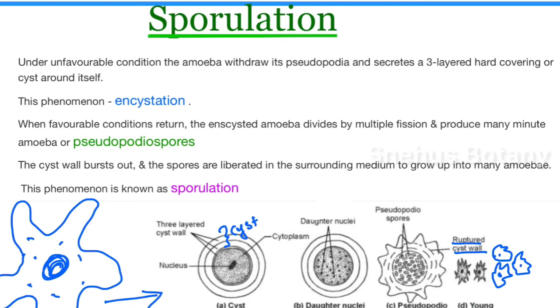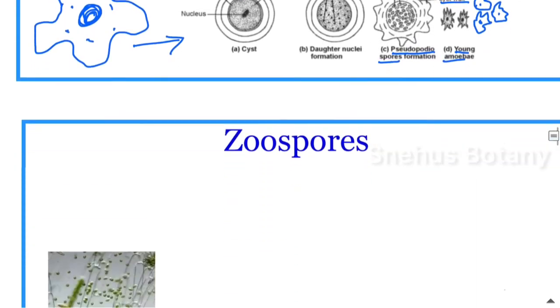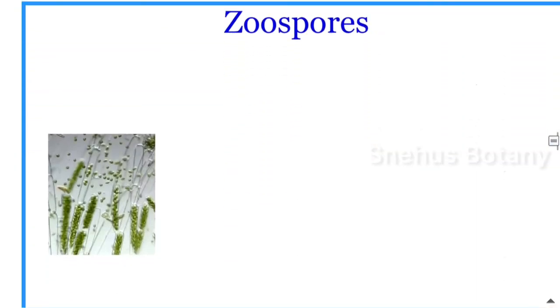Very simple, sporulation. During unfavorable conditions, amoeba converts to a cyst. During favorable conditions, within the cyst, amoeba undergoes multiple fission. Then the cyst breaks and releases pseudopodiospores or minute amoeba. Each one develops into an amoeba. That is sporulation. Then another structure: spores produced in both fungi and algae.